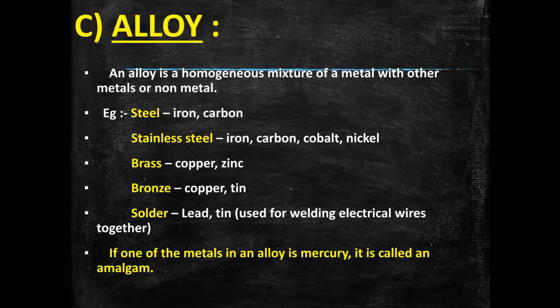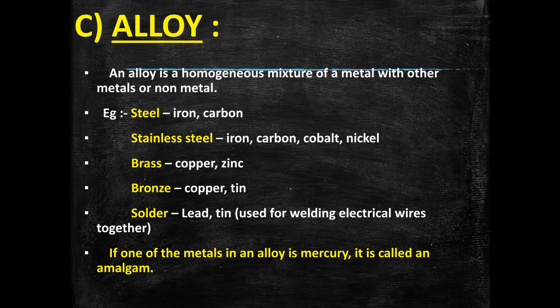An alloy is a homogeneous mixture of a metal with another metal or non-metal. For example, steel is an alloy of iron and carbon. Another example of an alloy is stainless steel. Stainless steel is made up of iron, carbon, cobalt and nickel.